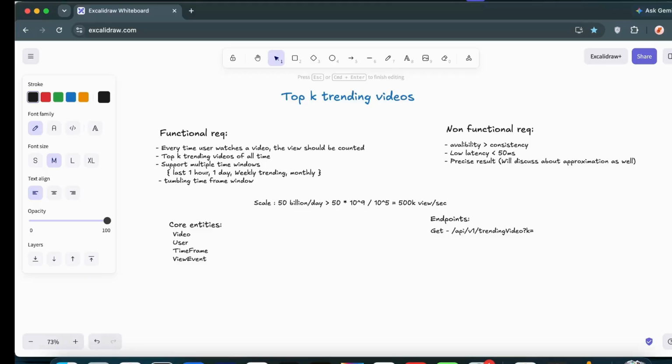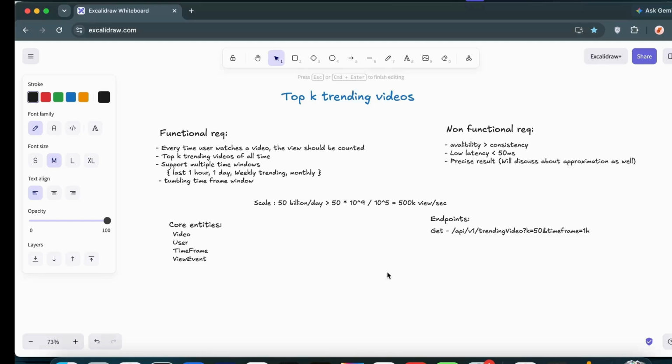So here, if they want to get the top trending 50 videos, the time frame also we have to note down. The time frame could be like 1 hour or 1 day, something like that. Even custom time frames they can provide, and we have to retrieve that data and return it back to the user. So yes, that is the simple endpoint that we have to consider for this particular system.